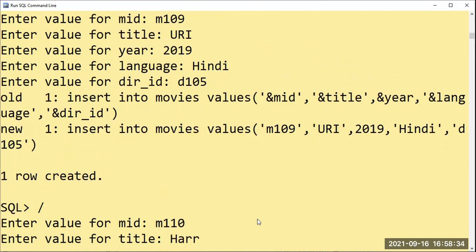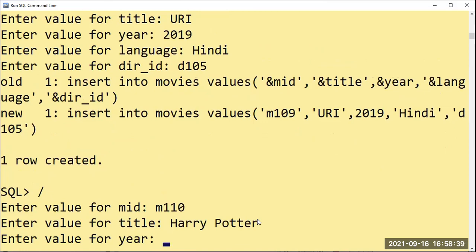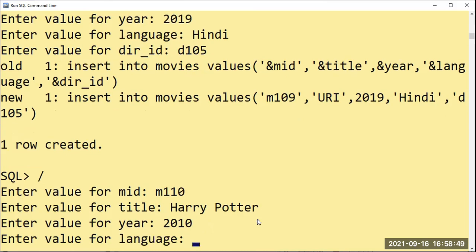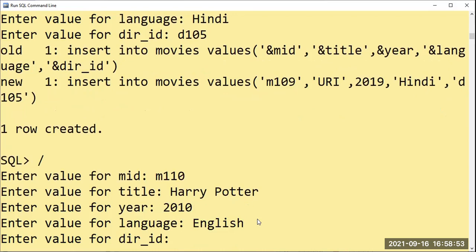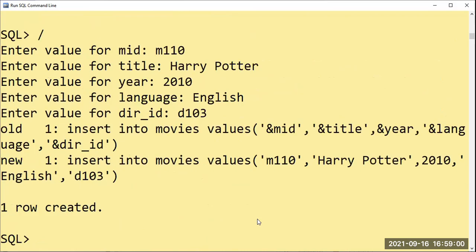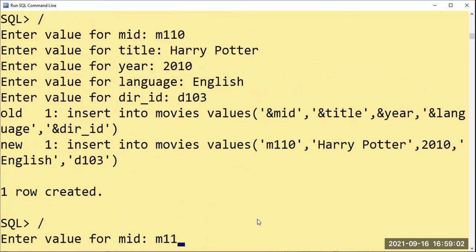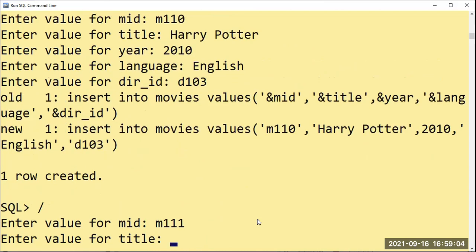Watson. So I'll go for Harry Potter. Year, of course, my generation, 2000. Sorry, 2010. Okay, no worries. Language English. Director ID D103, I will say. M111, the 11th movie I'll take.